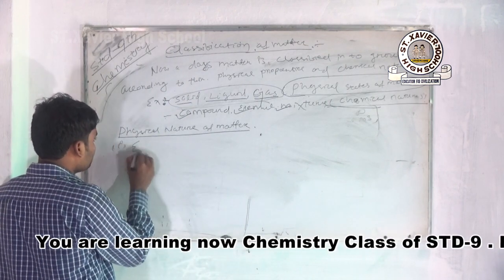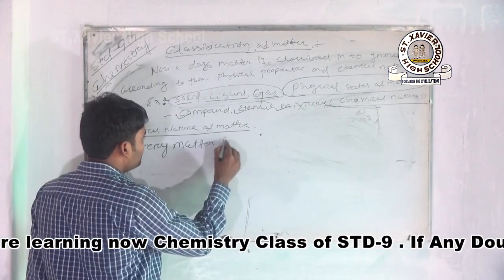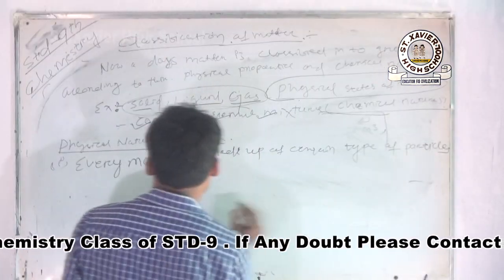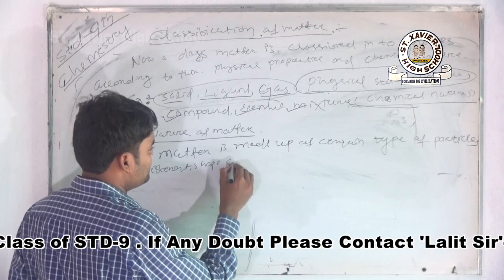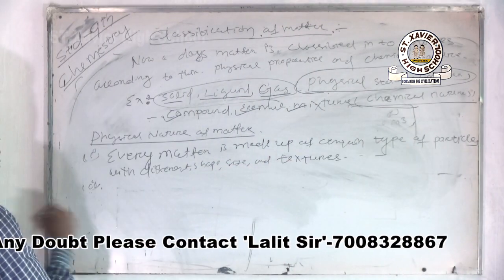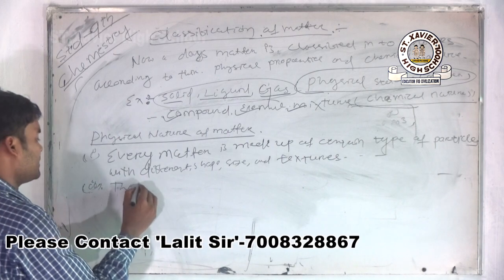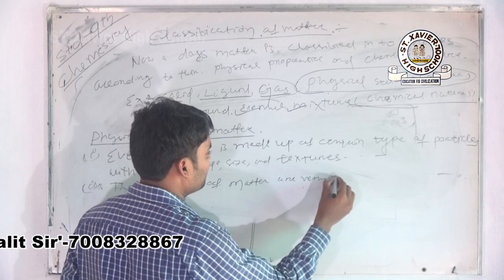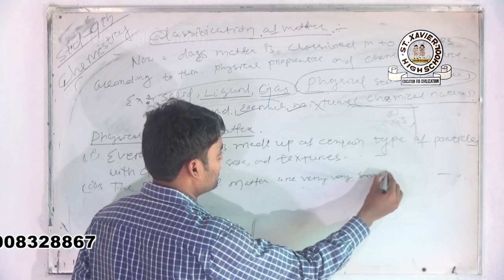Write down now: every matter is made up of certain types of particles with different shape, size and textures. Number two, the particles of matter are very small.